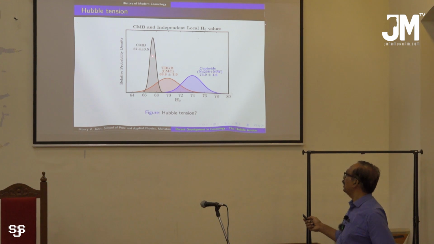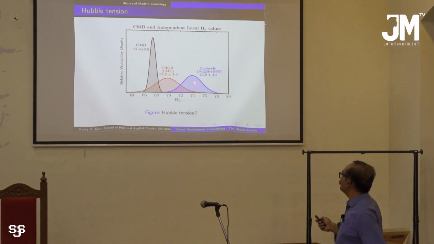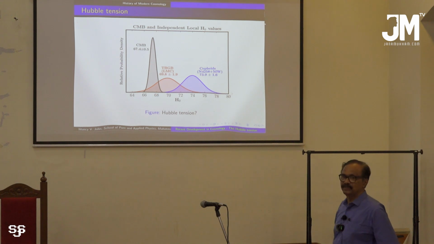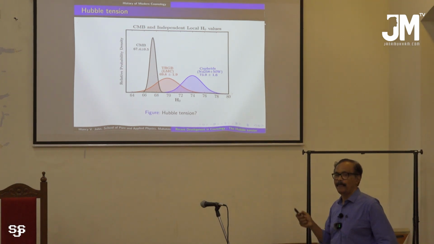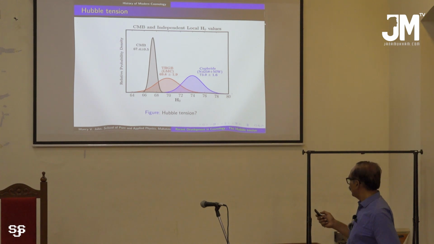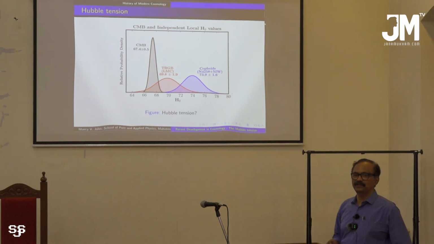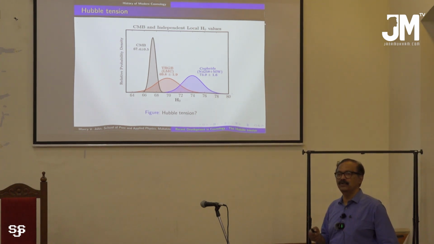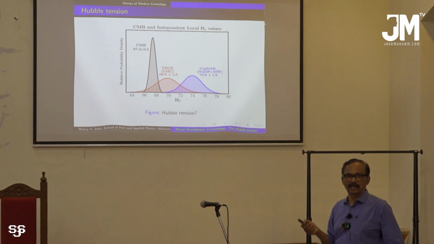See, this gray picture is what is predicted by CMB, and this blue one is what is predicted by Cepheids as measured by Adam Riess and collaborators. The expansion rate of the universe is signified by this H naught.